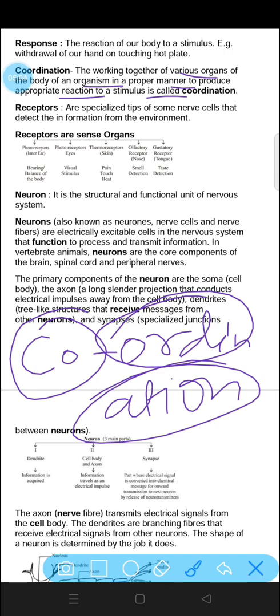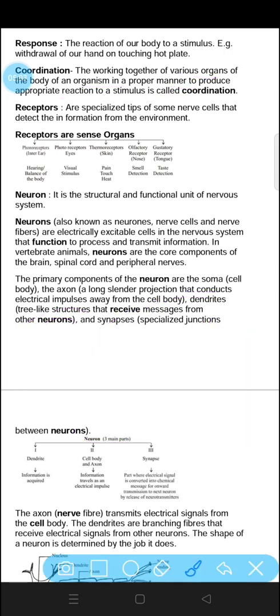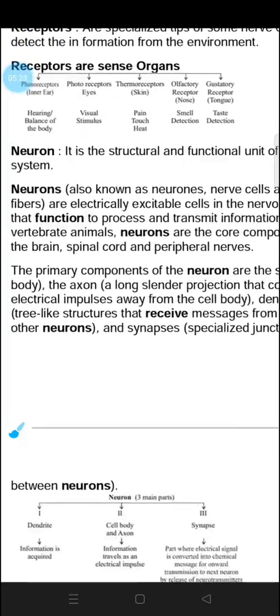This is called coordination. Next is receptors. Receptors are specialized tips of some nerve cells that detect information from the environment. Whatever information we get from the environment, we get it with the help of receptors. Now, what are the different types of receptors?